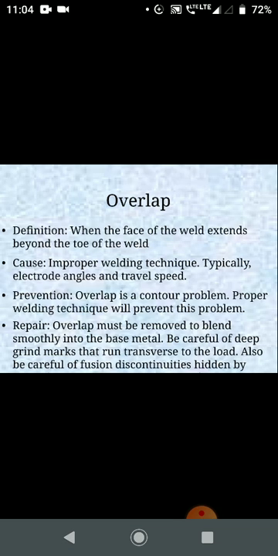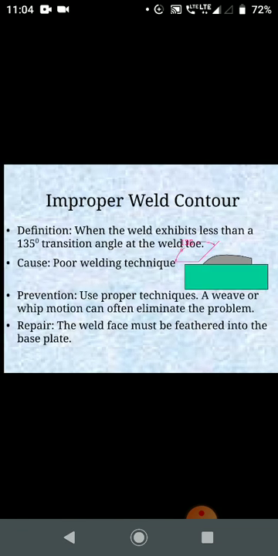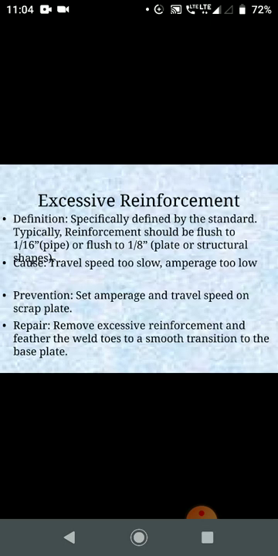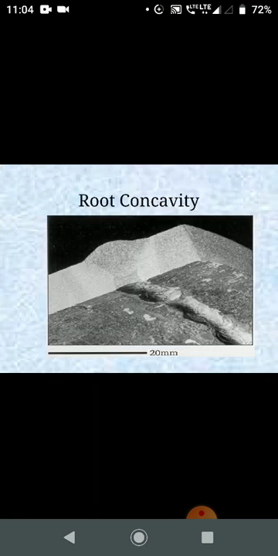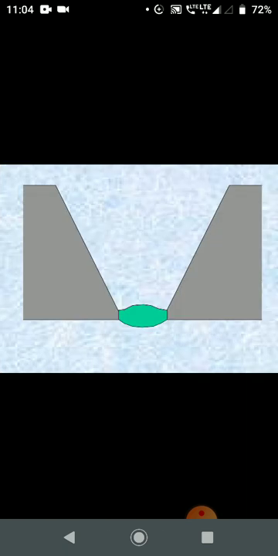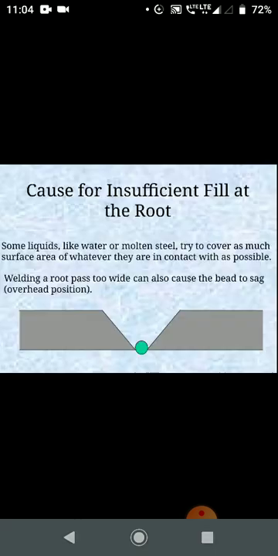These are the problems we face in welding operations, so we can overcome them. As engineers, we study these things to understand such problems and overcome them easily.